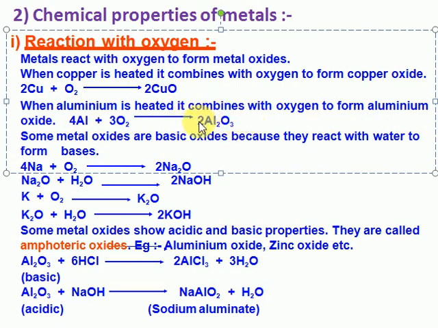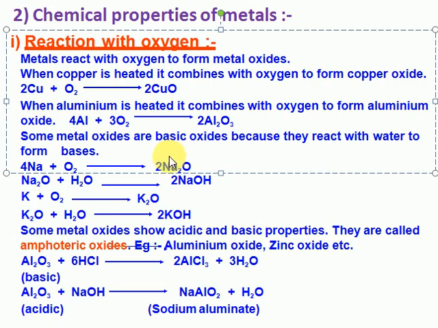Amphoteric nature means it behaves like both an acid and a base, and it reacts with both acid and base to produce corresponding salts. Clear? Some metal oxides are basic oxides because they react with water to produce bases only. Look at sodium reacting with oxygen to form sodium oxide, Na2O. Sodium valence is 1, oxygen valence is 2. So what happens? When sodium oxide dissolves in water, it forms sodium hydroxide.